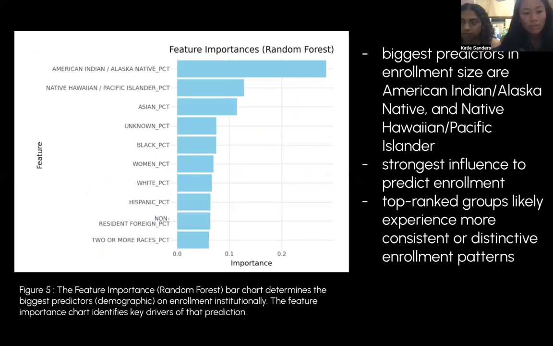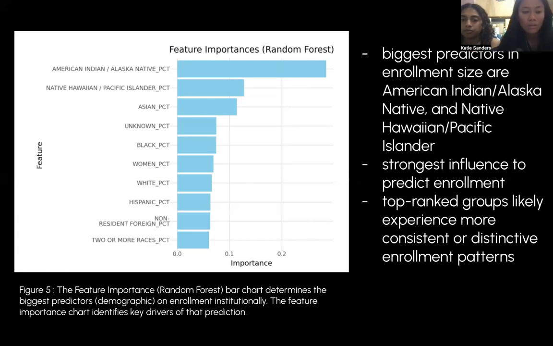The importance reflects how much each feature contributes to reducing prediction error, revealing which demographic groups are the strongest predictors of enrollment size in this data set. The biggest predictors of enrollment size are American Indian and Alaskan Natives, as well as Native Hawaiians and Pacific Islanders. These features strongly influence the enrollment size at the institution.